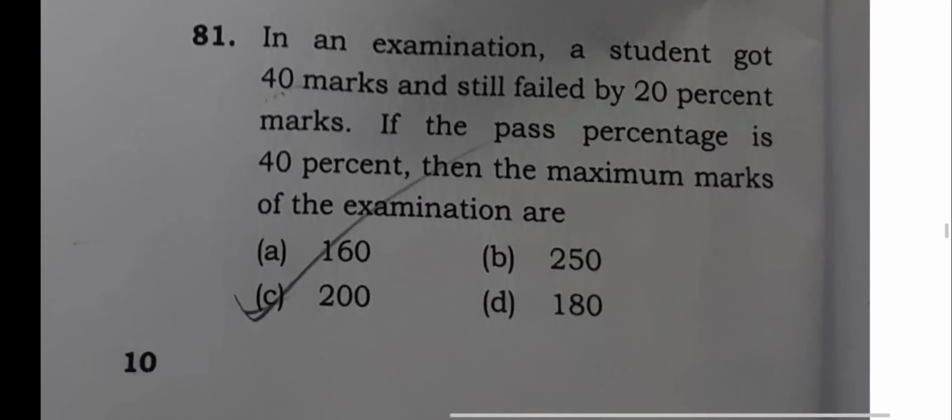Now question number 81. In an examination, a student got 40 marks and still failed by 20% marks. If the pass percentage is 40%, then the maximum marks of the examination are what? Option number C, all right, that is 200. Option number C, that is 200.